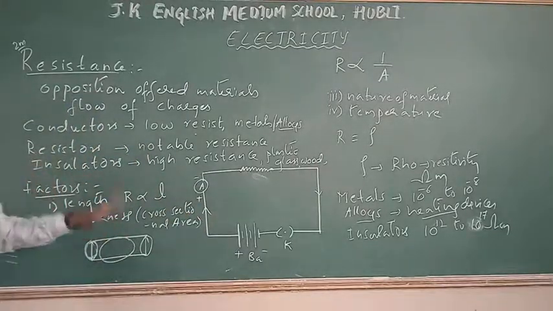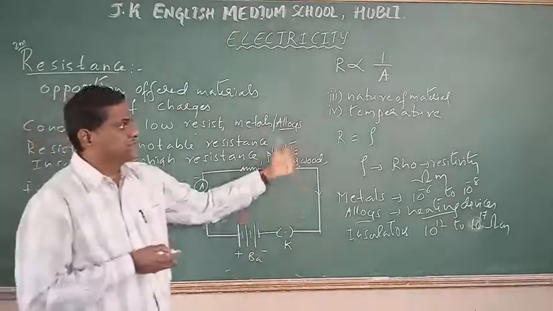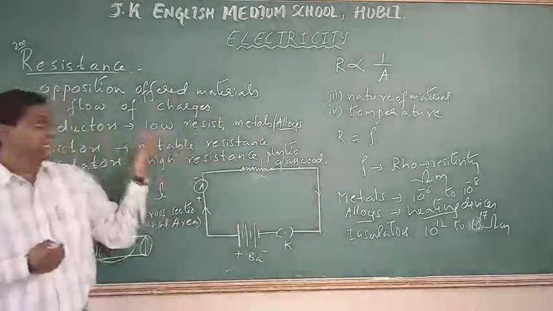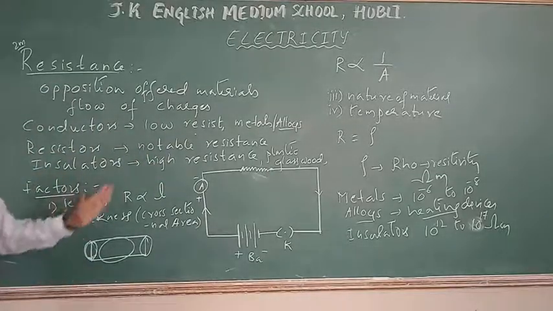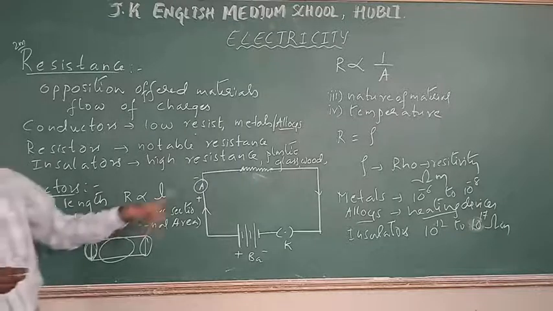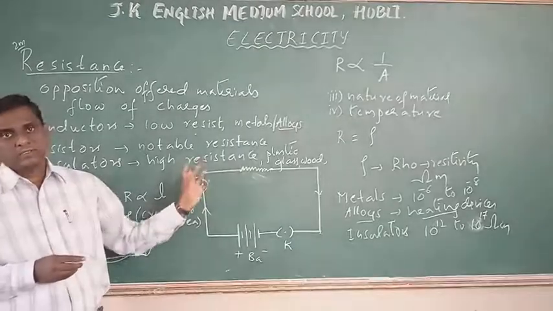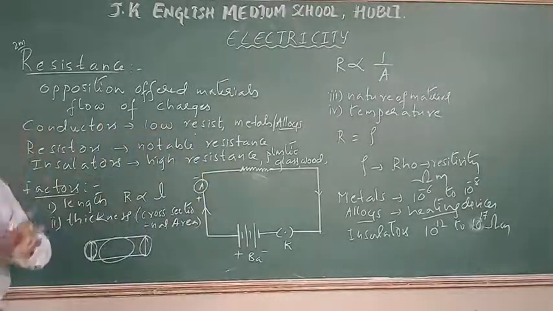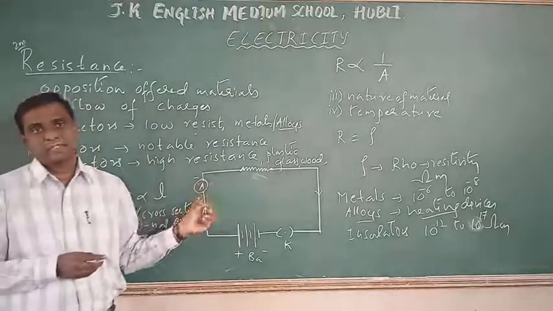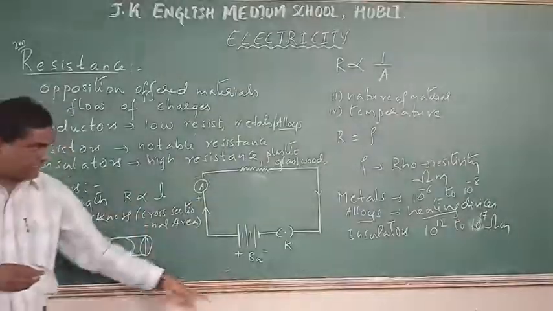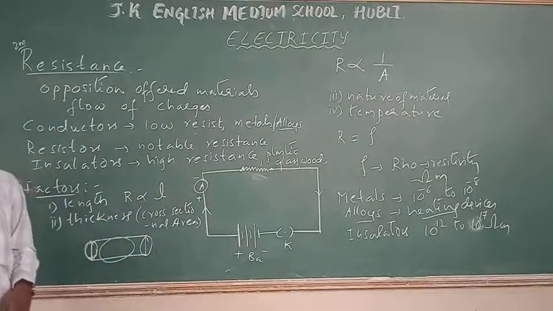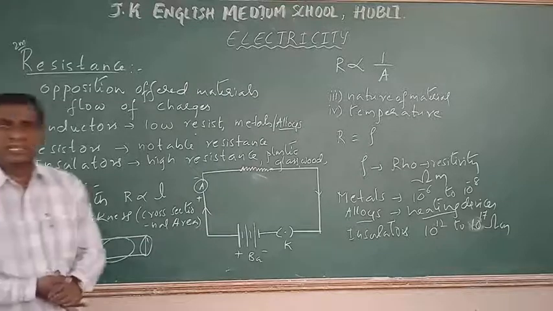So students, today we have discussed what resistance is and the factors on which the resistance depends. In my next class I am going to discuss how these resistors, that particular device I showed you yesterday called the resistance coil, are connected across the ends of the conductor. That I am going to discuss in the next class. I am going to conclude here, students.